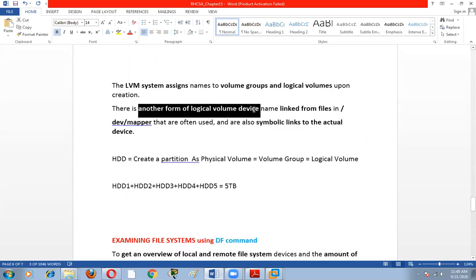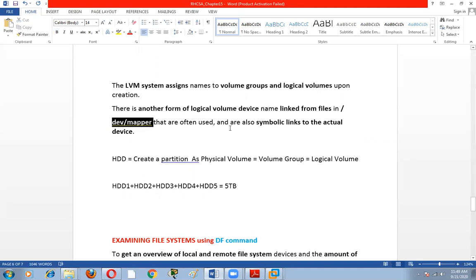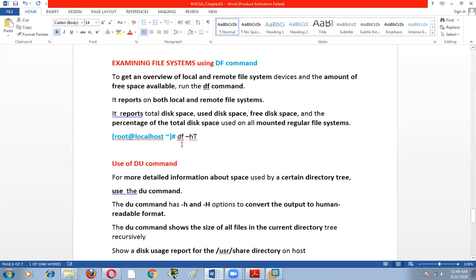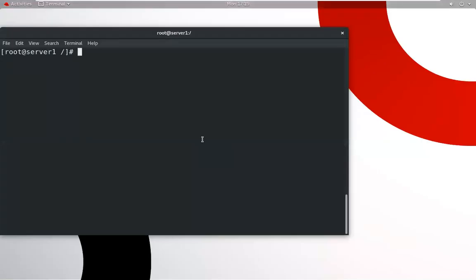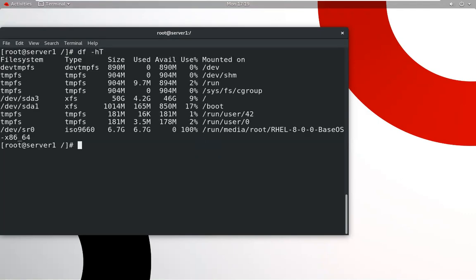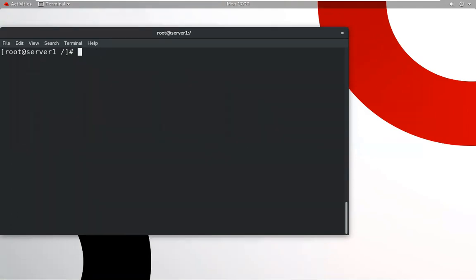Another form of the logical volume device is mounted in /dev/mapper. This is the location where all the logical volumes are listed. It's called a symbolic link. I will show you this. But at this time we have no partition. Okay, no issue.